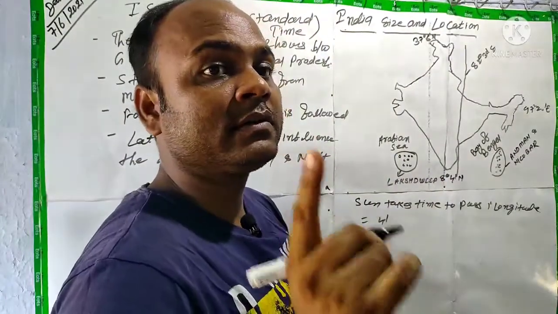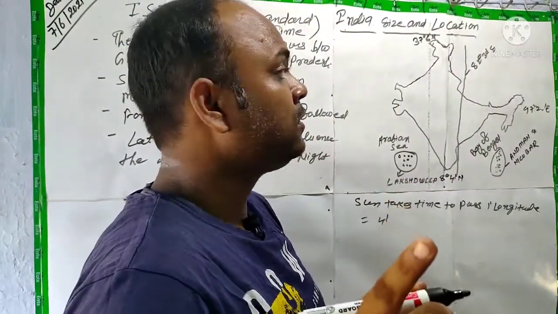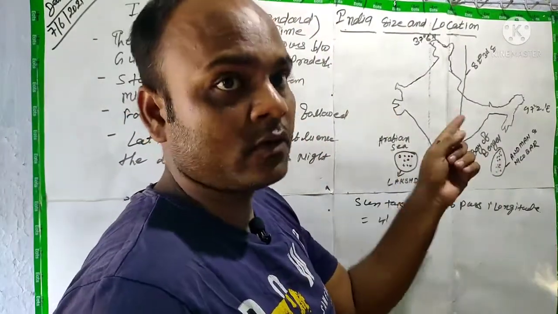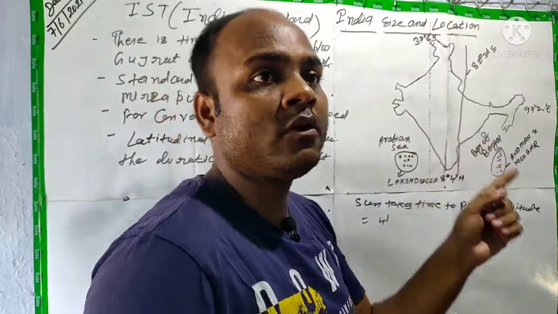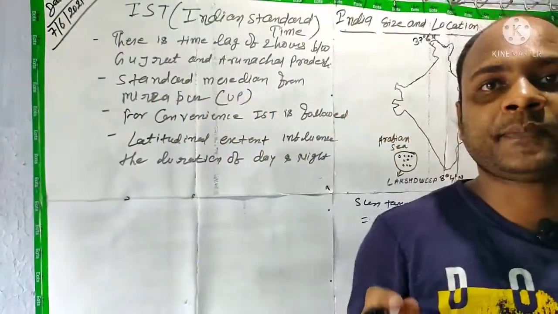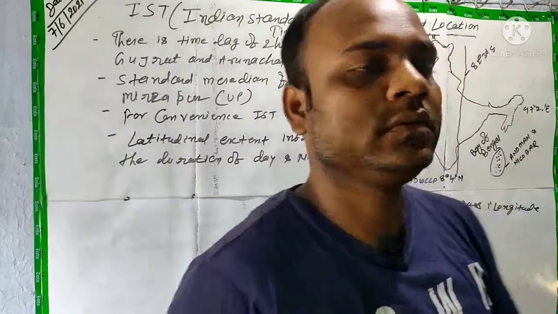It means the sun has to pass through how many longitudes? 30 longitudes. So how many longitudes pass through our country? Approximately 30 longitudes, isn't it?